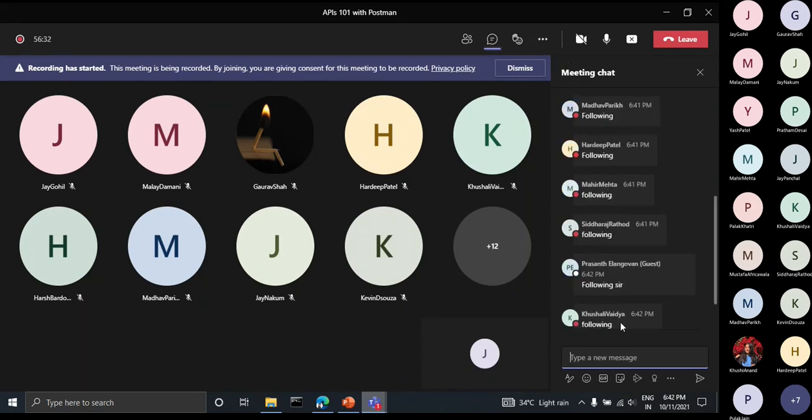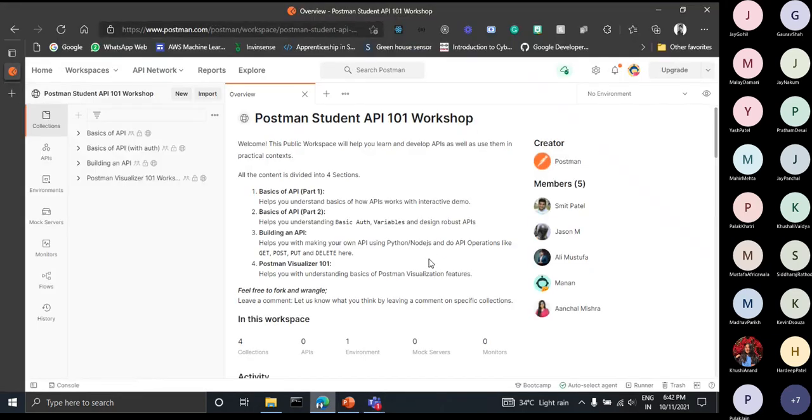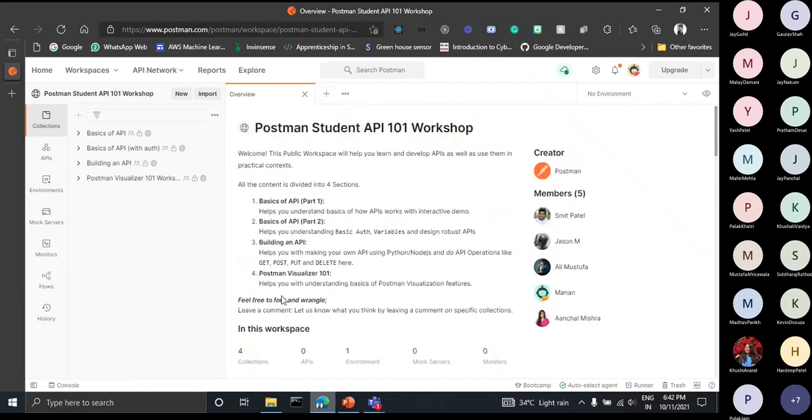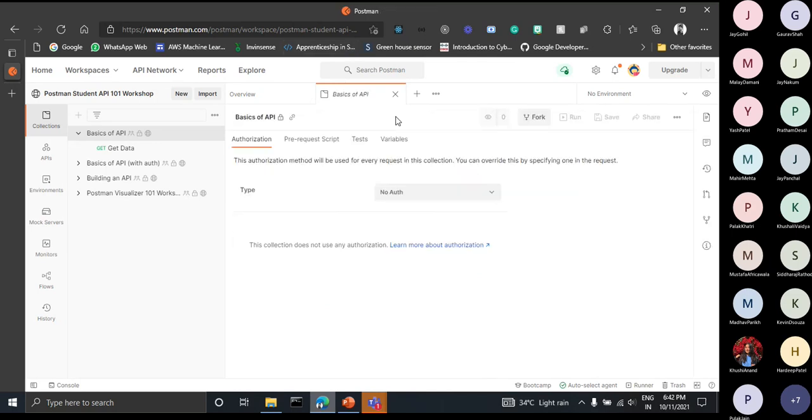Okay, so just enter this URL into your browser. You might get this screen that I am currently viewing. After going to this, just click here, Basic of API. Just click here, Basic of API. Another tab will open here, so let this tab get loaded. And just cancel out this documentation.